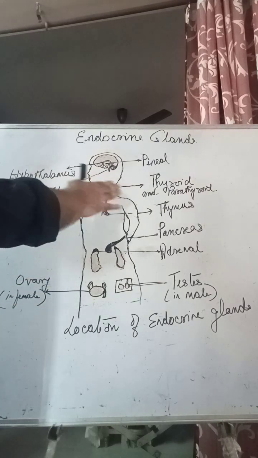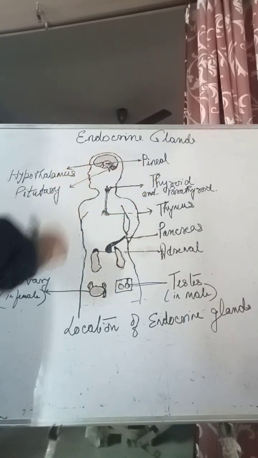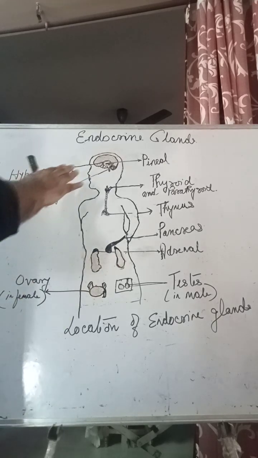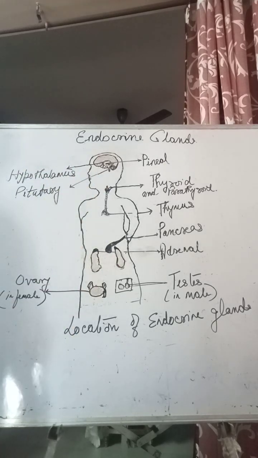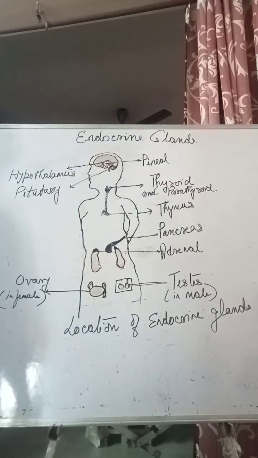Then we come to the thyroid and parathyroid. Thyroid is a gland which is there on both sides of the trachea. It is in lobes, and these lobes are connected by a fine thread-like structure which is called the isthmus. And the thymus is there, which is at the back of the sternum, between the lungs.